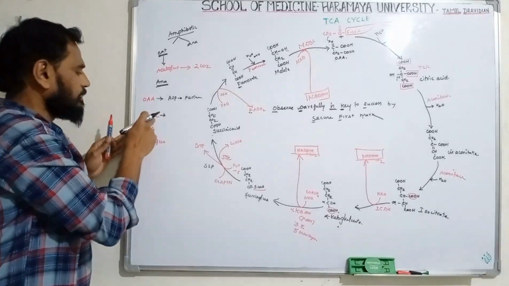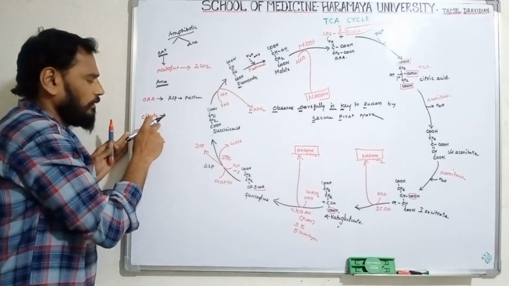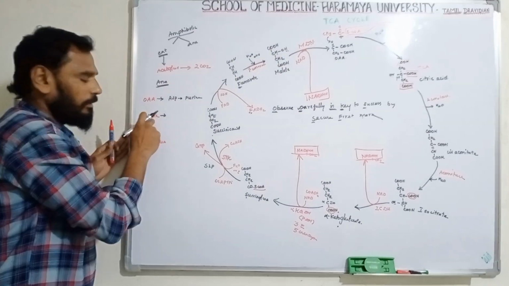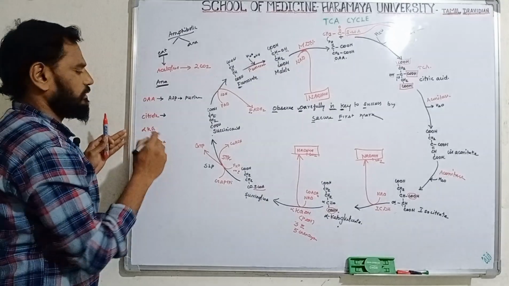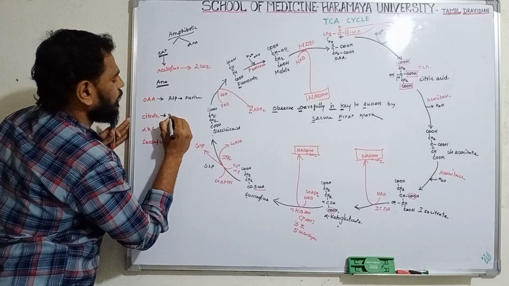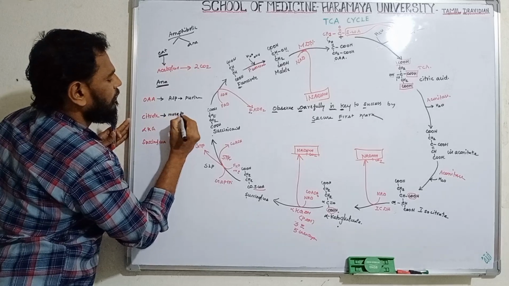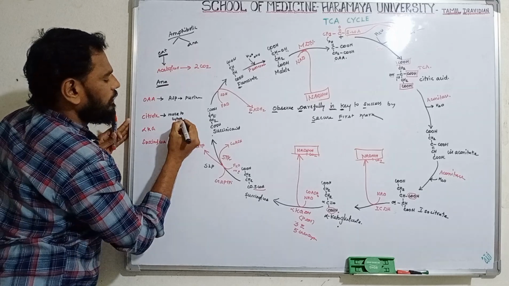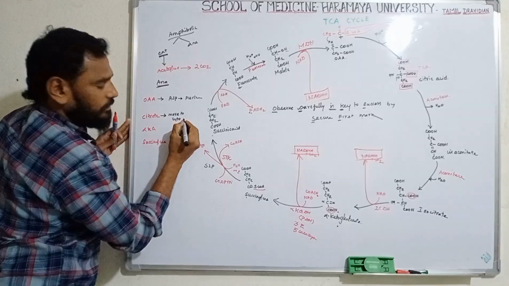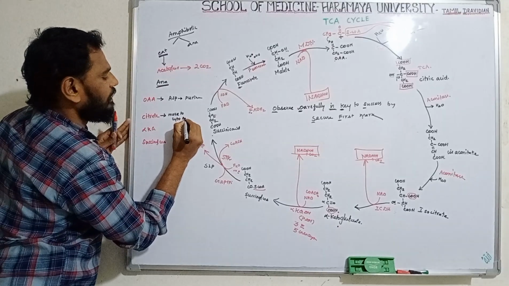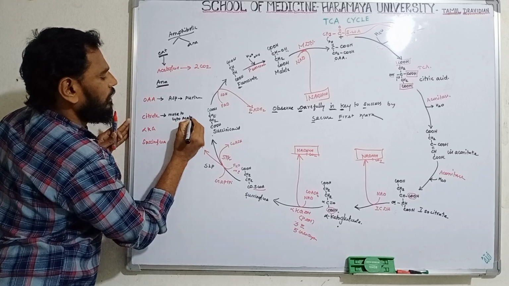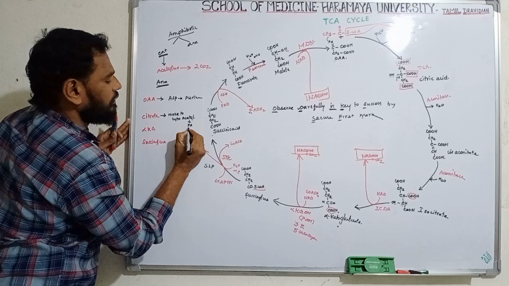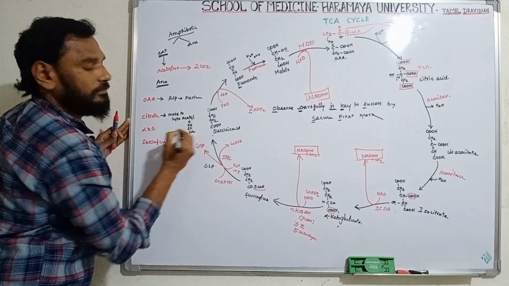Now citrate. The citrate is present in mitochondria. It moves out to the cytoplasm. After going to the cytoplasm, it can produce acetyl-CoA, which is useful to produce fatty acid, steroid, and cholesterol.